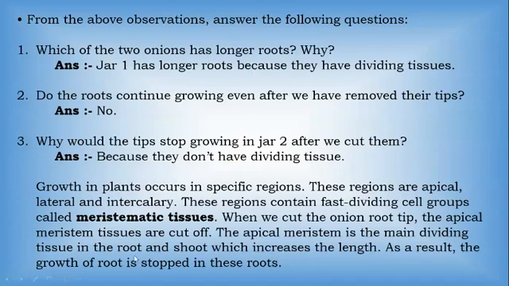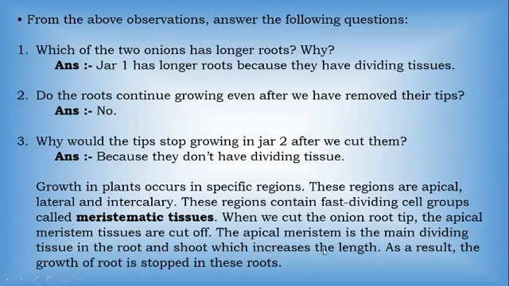So here is the definition. Meristematic tissue means these are the dividing tissues. Okay, they are the fast dividing group of cells or the fast dividing tissues. So when we cut the onion root tip, the apical meristem tissue is cut off. The apical meristem is the main dividing tissue in the root and shoot, which increases the length. As a result, the growth of the root is stopped in these roots.